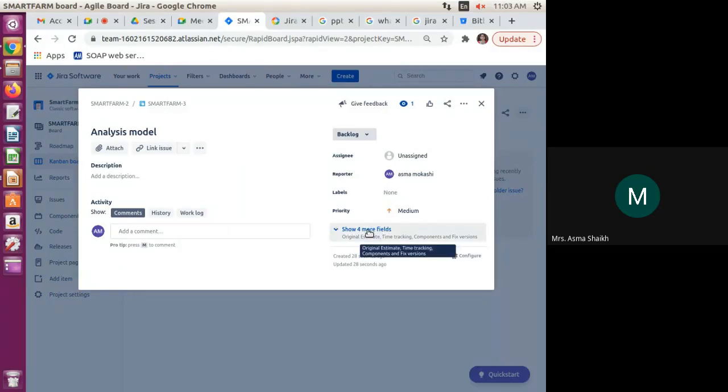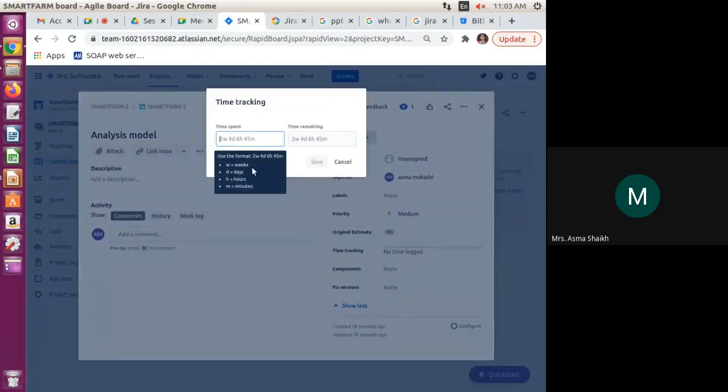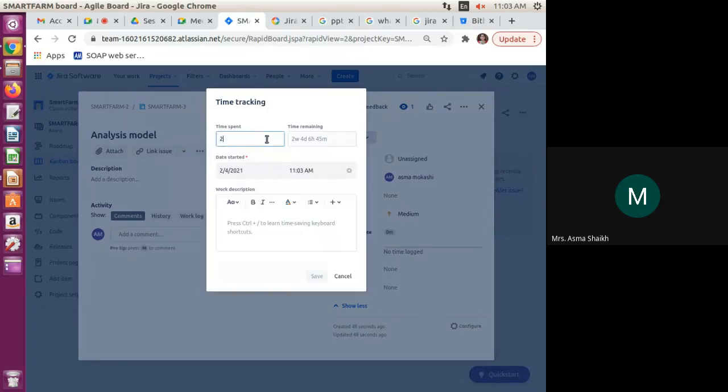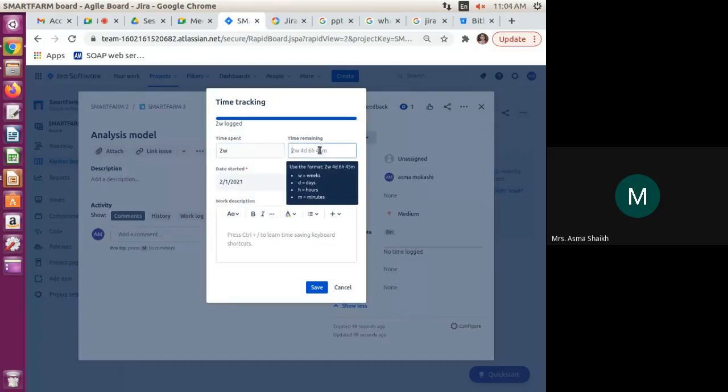So we have four more fields. Which fields are they? We are going to give the estimate of the time limit which we require. Okay, we can write how many weeks we require. So already time spent and time remaining. We can write here how many weeks are remaining, 2 weeks or something. So I can write 2W for the weeks, and 2 weeks remaining, 2W, like that.